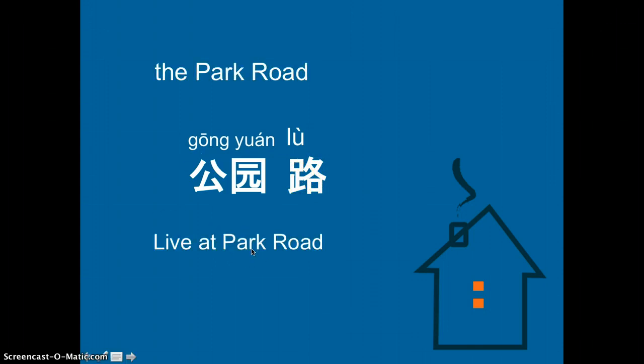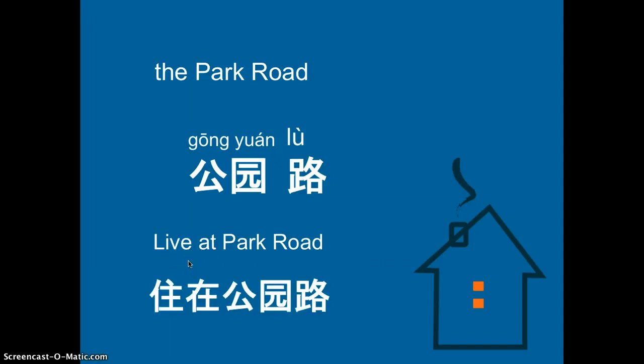Okay, so how to say live at Park Road? That would be 住在公园路. If I want to say you live on Park Road, that would be 你住在公园路.